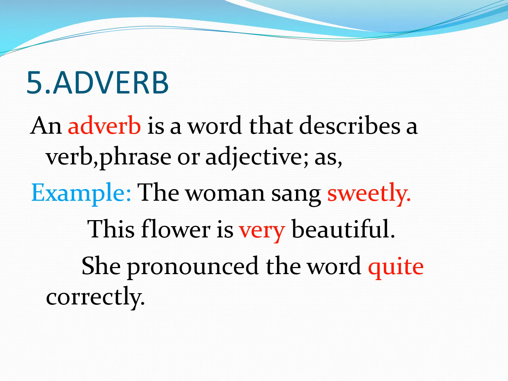Next part of speech is an adverb. An adverb is a word that describes a verb, phrase or adjective. As example, the woman sang sweetly. This flower is very beautiful. She pronounced the word quite correctly. So here in the first example, sweetly is the adverb because how did she sing? She sang sweetly. In the next, very is the adverb because it describes the adjective beautiful. Next, she pronounced the word quite correctly. So here, quite is the adverb.